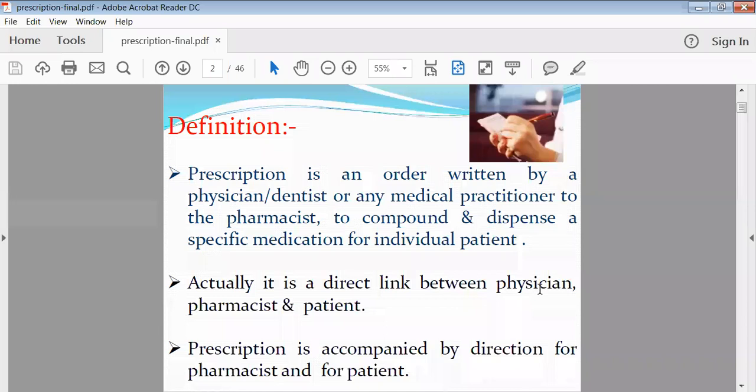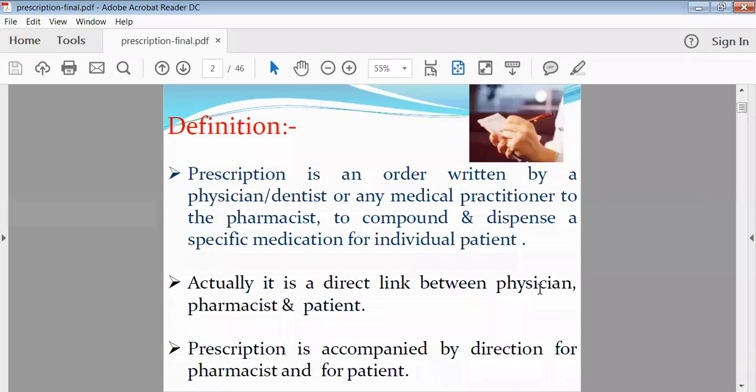So there is no hesitation toward the pharmacist. That's why many times some patients convey their other problems through the pharmacist to the physician. So in this way, the pharmacist acts as a link between the physician and the patient. That's why the pharmacist is called the middle person between the patient and the physician.